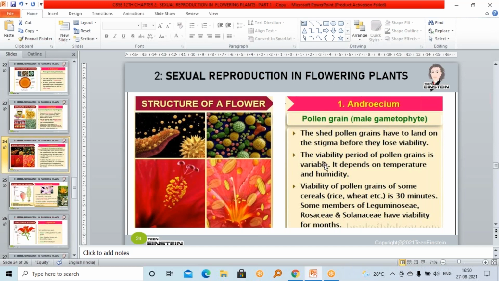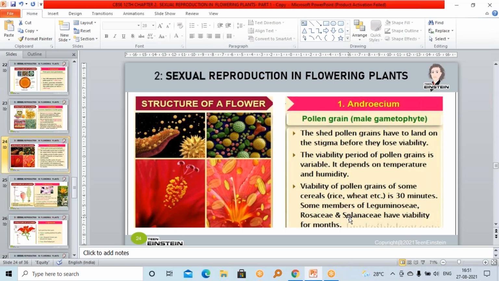The pollen grain retains the ability to germinate when it lands on the stigma. The pollen grain will land on the stigma, then it should germinate and reach near the ovary, right? For fertilization, the pollen grain should reach near the female part.